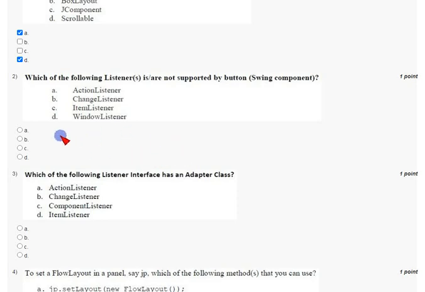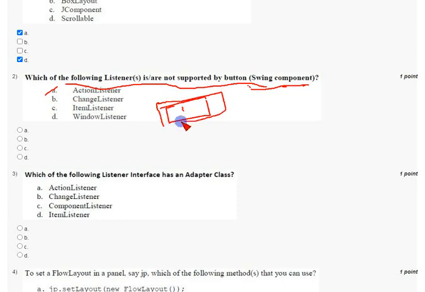And coming to the second question, which of the following listeners is or are not supported by the button swing component? So action listener is supported by button, because if we click on a button, it is executing an event or a task.